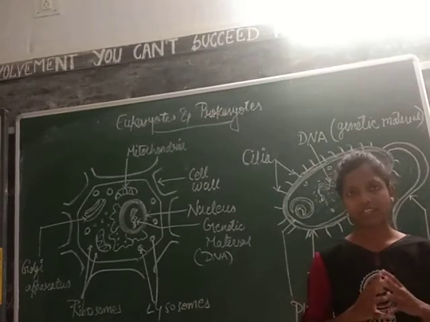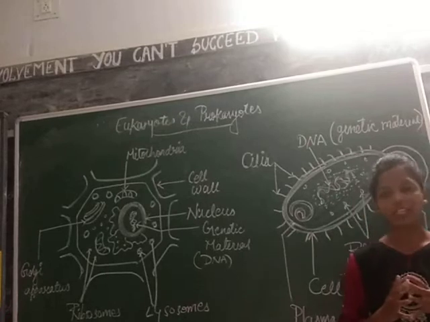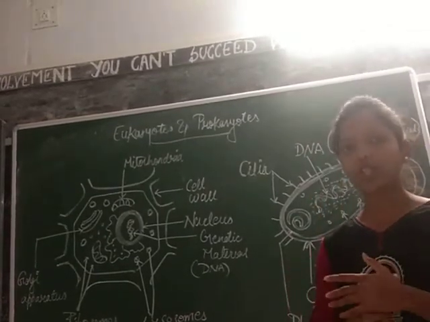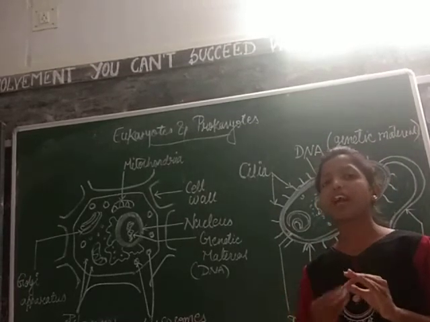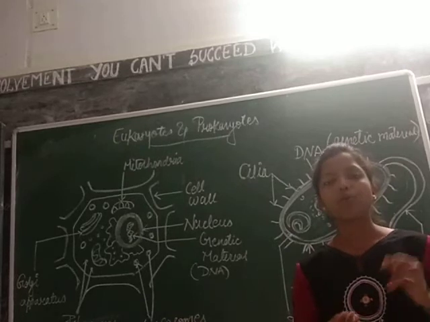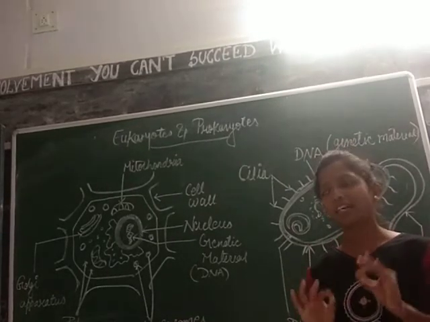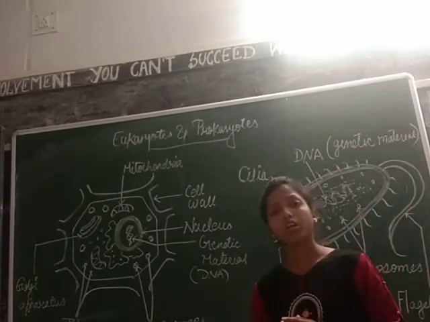If you look in history or in higher classes, this will be told to you. You can find it on Google and YouTube also: the life form which started on Earth began with the single-celled organism, and these were found in the water.